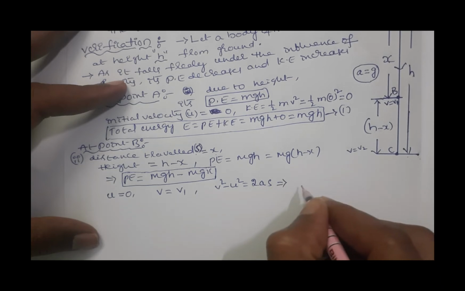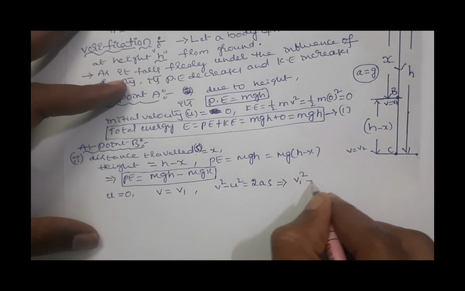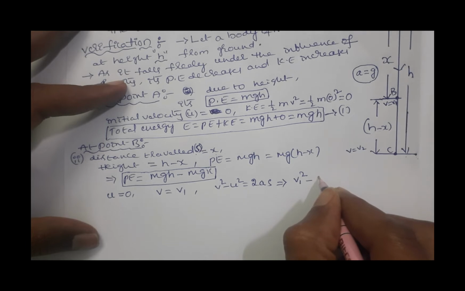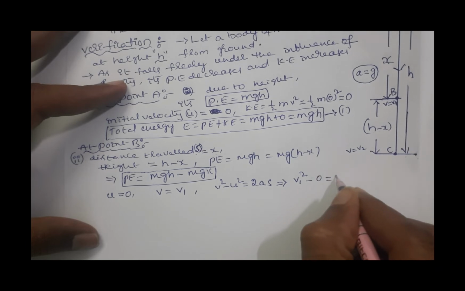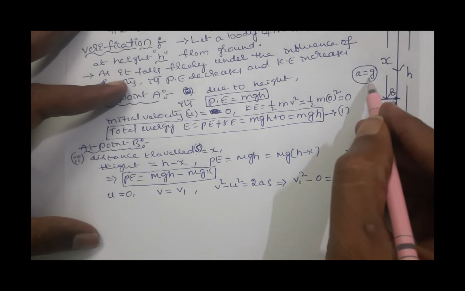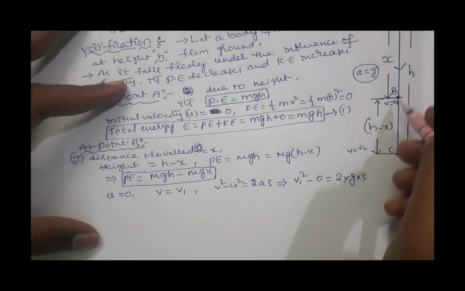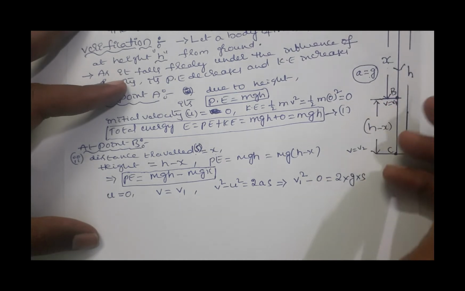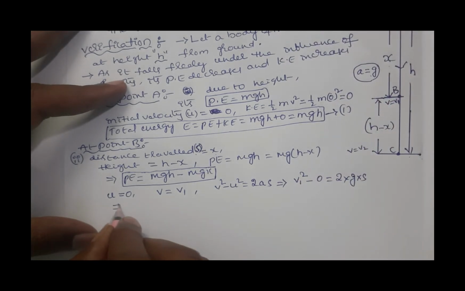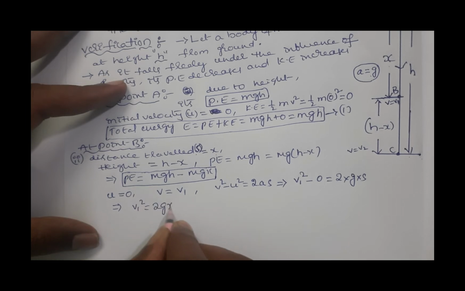This implies v square means v1 square, u square means 0 square, that is 0, equal to 2 into a, where a means g, students, acceleration due to gravity. Here s means x, that is from A to B distance traveled is x. So this implies v1 square is equal to 2gx.